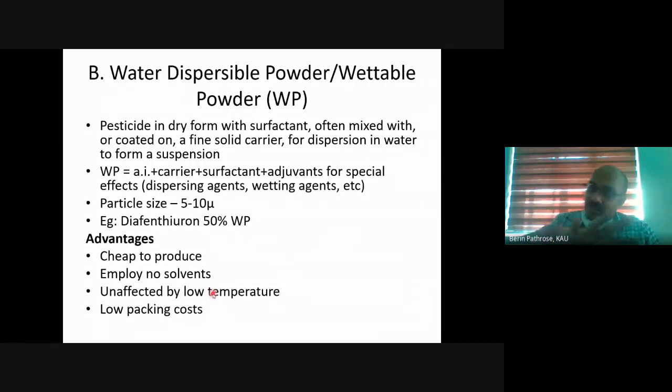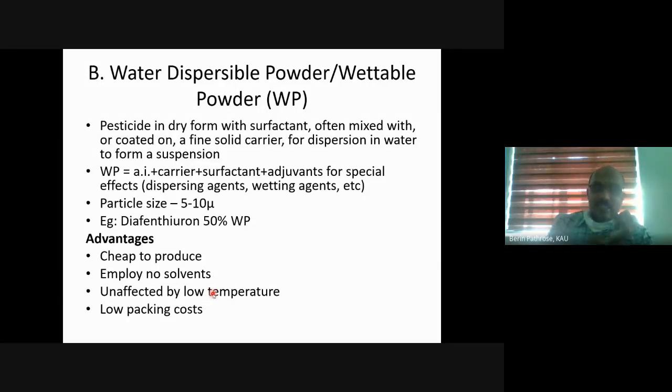It remains dispersed. So it is nothing but a dust formulation, but containing some adjuvants to improve the dispersion, so that it can be mixed with water, and to reduce the surface tension we add surfactant so that it can spread evenly on the surface of the leaf.